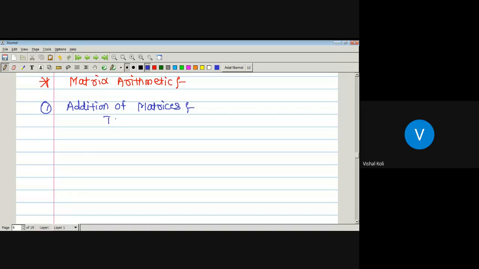Any two matrices A and B are conformable for addition if they have the same order.